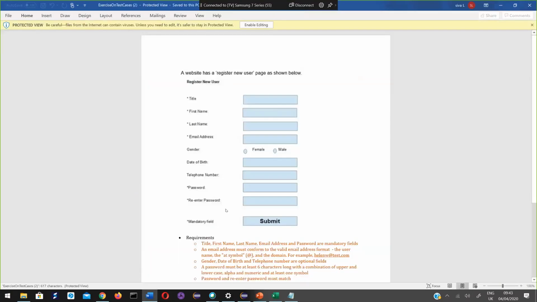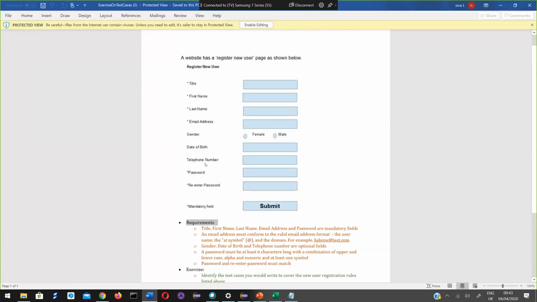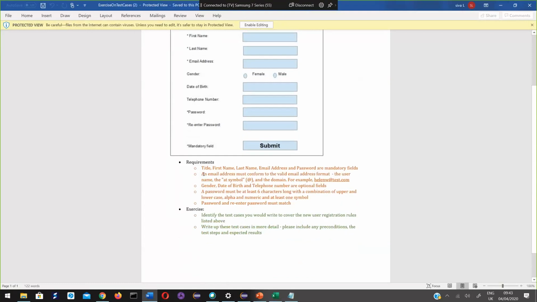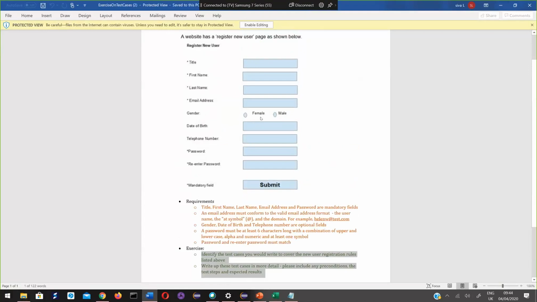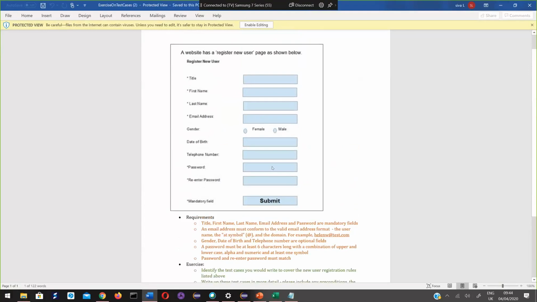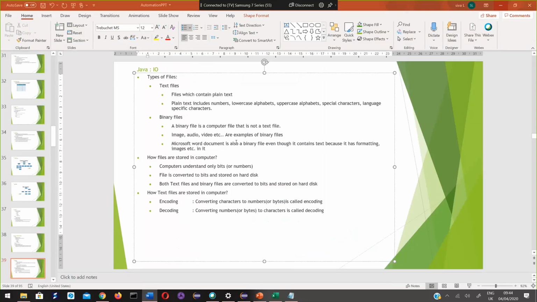Though it contains text like this, it can also contain images and formatting, like this color and font size. You can increase the font size, decrease the font size. You can give color. You can underline. You can put images like this. This is an image; I just took a screenshot, copied the image and pasted it here. So that's why this Word document is also not a text file. It is also a binary file. Any file which cannot be accessed using notepad is a binary file.